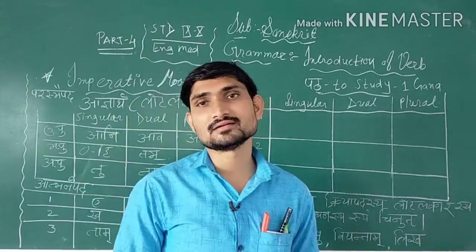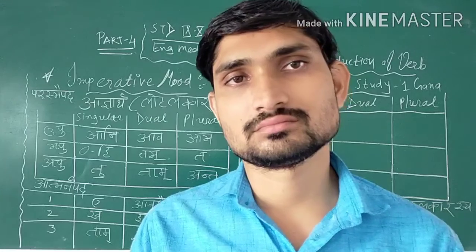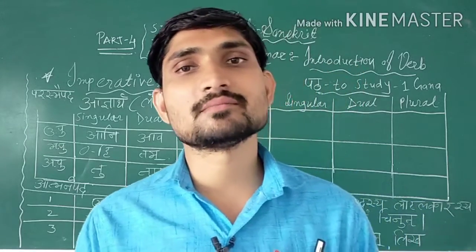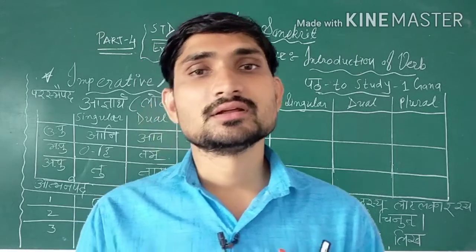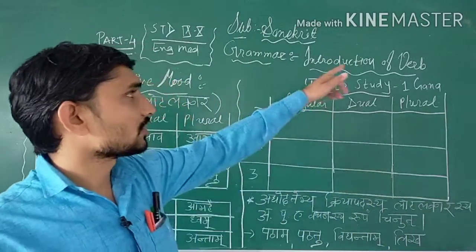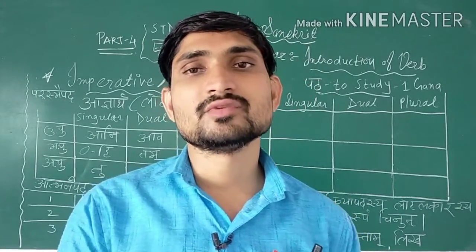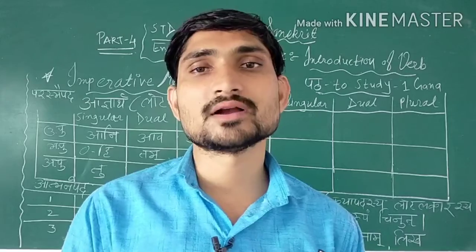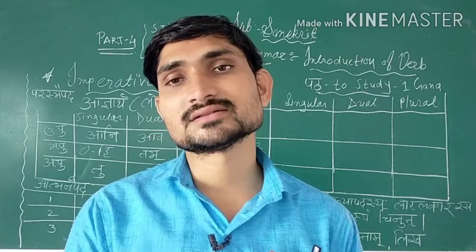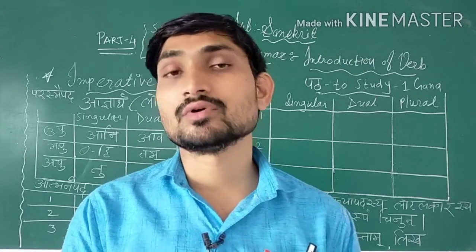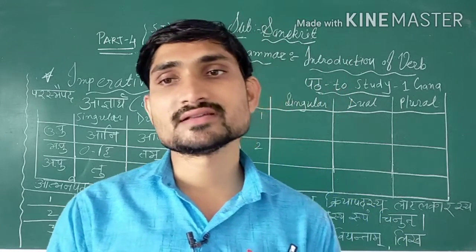Students of ninth standard and 10th standard, you have to open your book. There you will see Abhyas number 1. It's known as Punravartan Kriyapadasya Parichay in Sanskrit. In English we can say that introduction of verb. Students, till this video we have seen part 1, part 2 and part 3. Before we go ahead to part number 4, we have to revise a little bit what we learned in previous parts. So are you ready to revise a little bit?